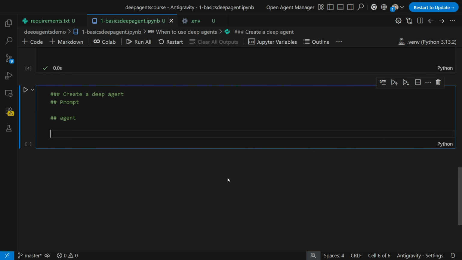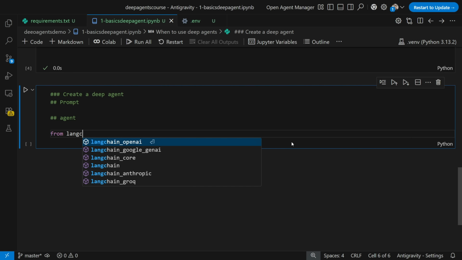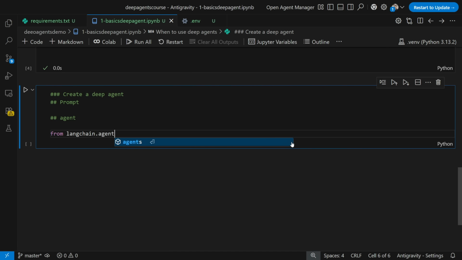See, in LangChain, we have something like this: from langchain.agents import create agent, right? Now, when we are using this create agent, this is an agent wherein you have an LLM, and you have an option to integrate with the tool.